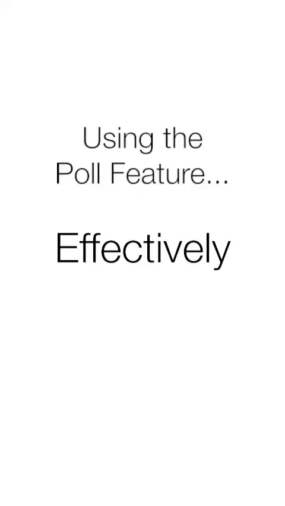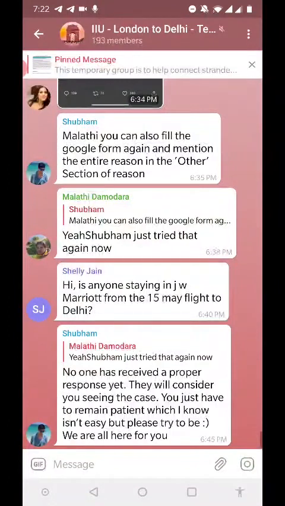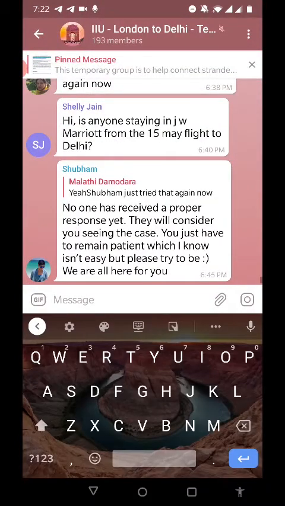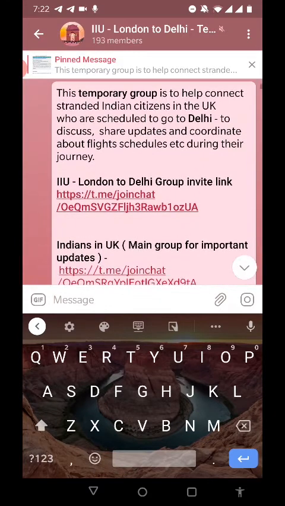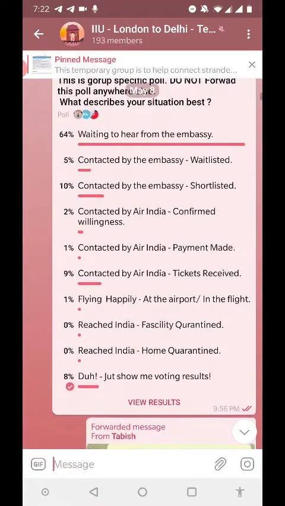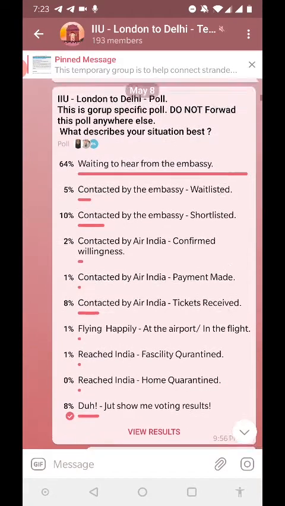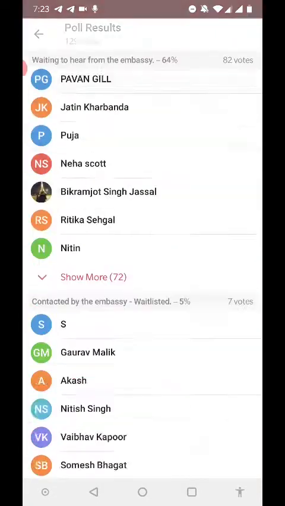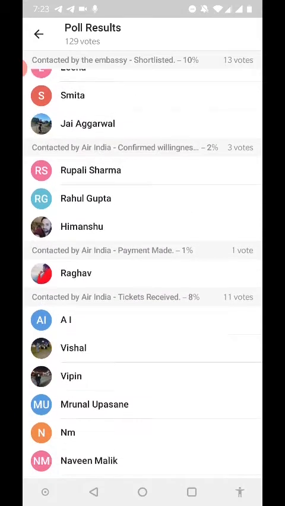Next one is how to effectively use the poll feature of the group. For example, if you want to know in Delhi what the quarantine process is like, you can go to the Delhi group and type a question, does anybody know how the quarantine process in Delhi is like? Or what you can do is go on the top. In all the destination groups you will see a poll running here where people vote what their current status is. On this poll, you can just go to view results and then see who is there in the quarantine.